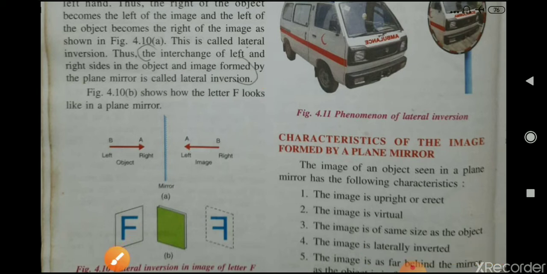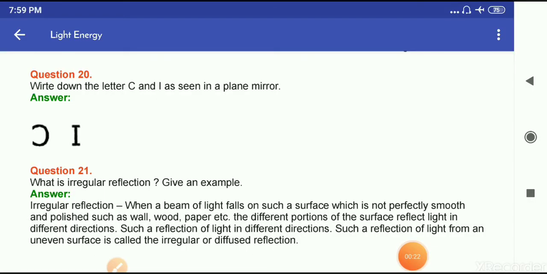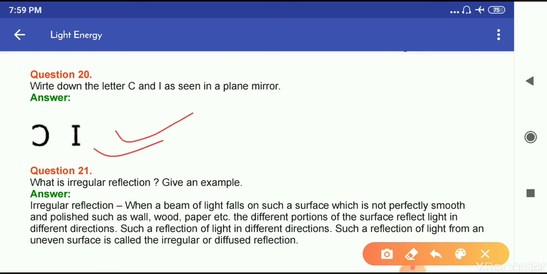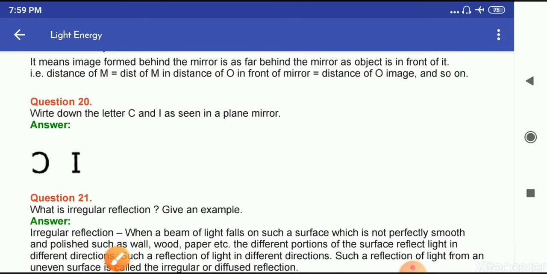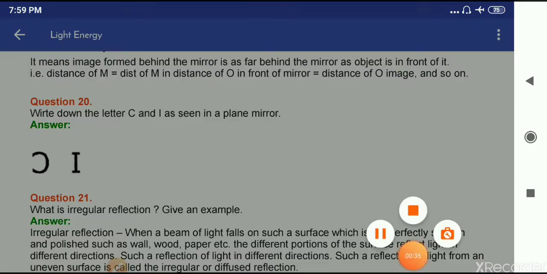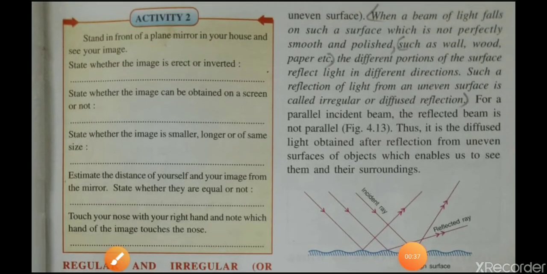Okay, now next question, question number 20. Write down the letters C and I as seen in a plane mirror. So you have to write it like this. Question number 21. What is irregular reflection? Give an example. For this you have to do from page number 57.